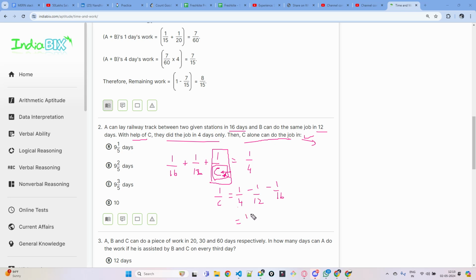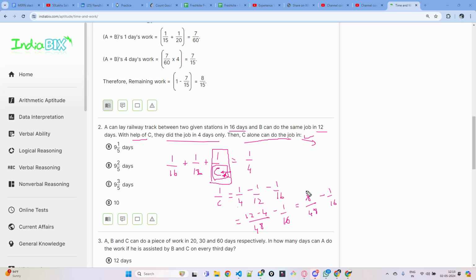This will be 12 minus 4 divided by 12 into 4, which is 48, minus 1 by 16. So this is separate. 12 minus 4 is 8. So this will be 8 by 48 minus 1 by 16. Can you cancel this 8 by 48?